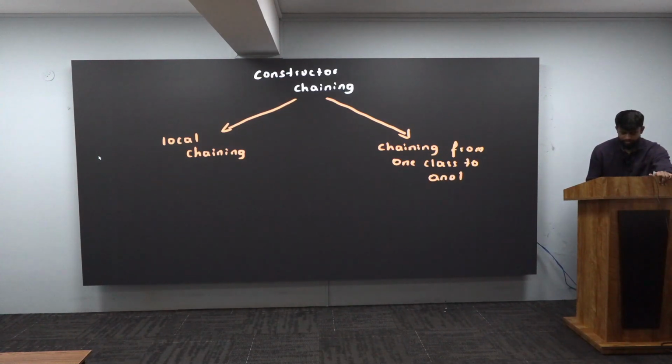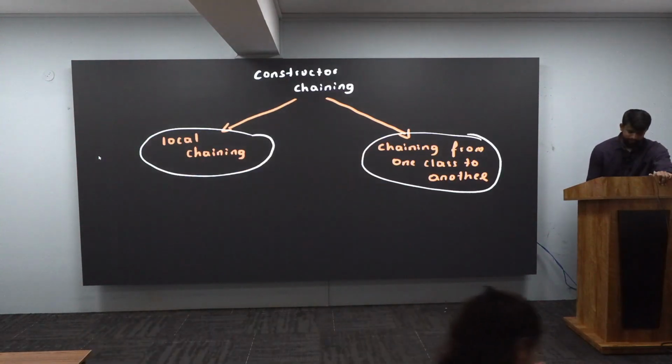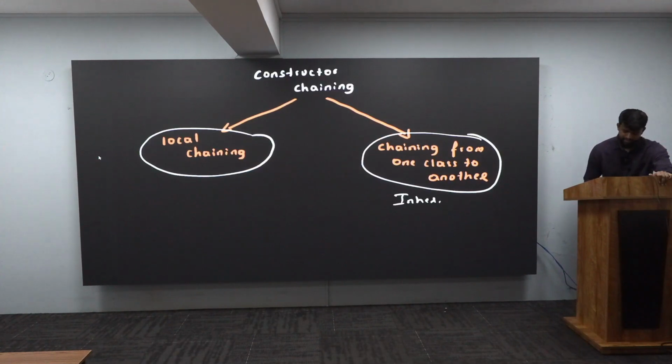Today we will understand local chaining, and chaining from one class to another you are going to learn in a concept known as inheritance.